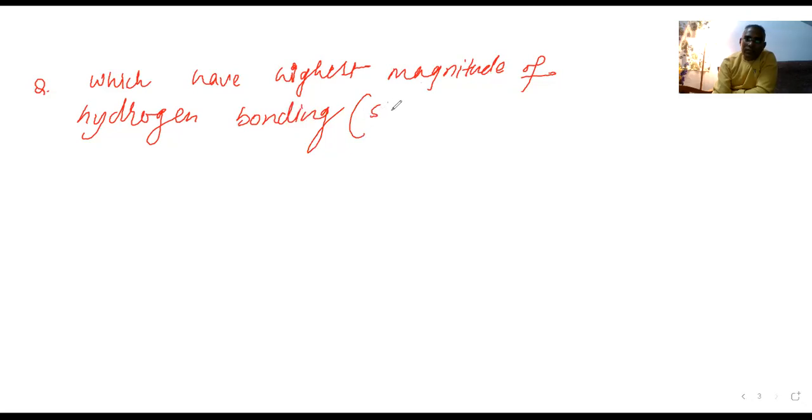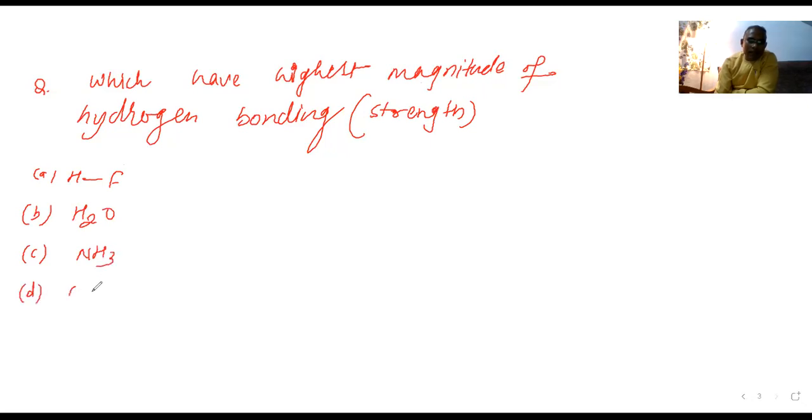Magnitude means strength, not the number of bonds. Option A is HF, option B is H2O, option C is NH3, and option D is all have the same magnitude, all have the same strength.